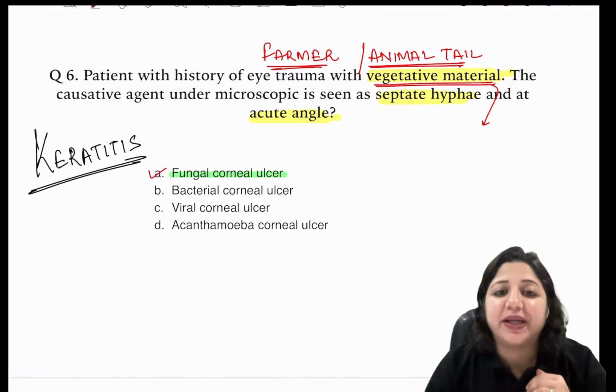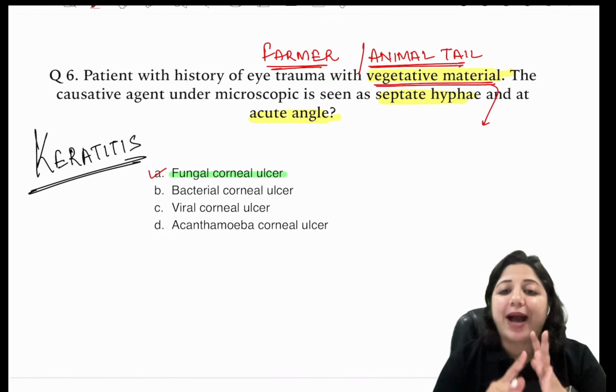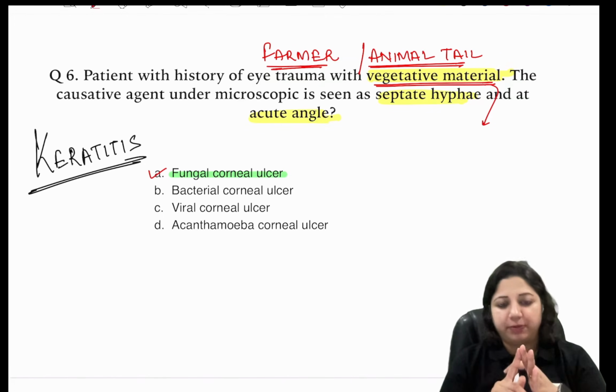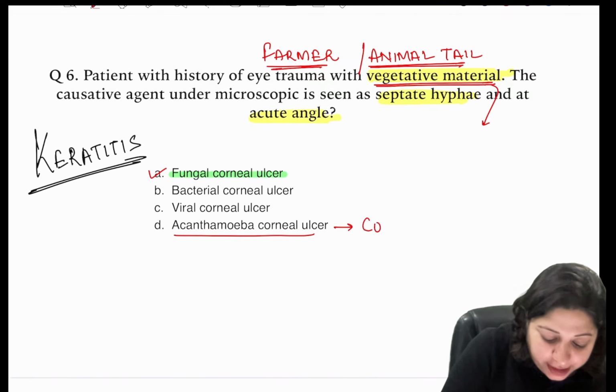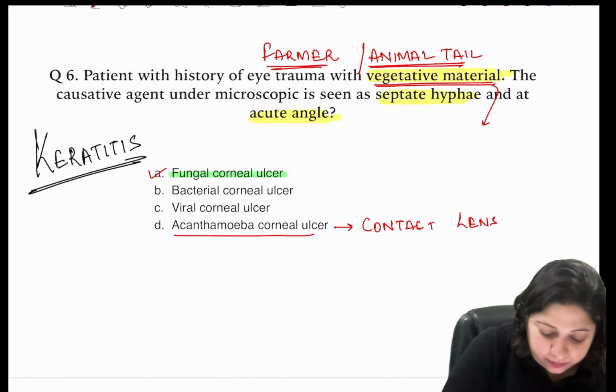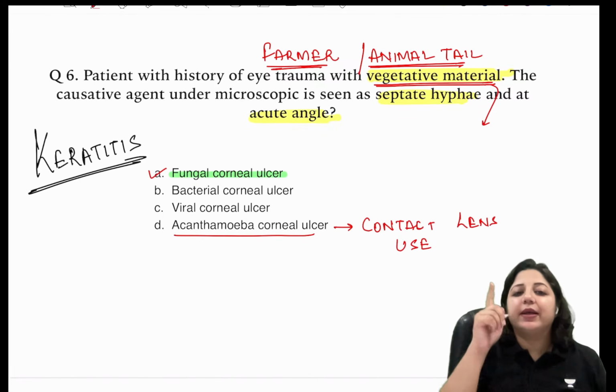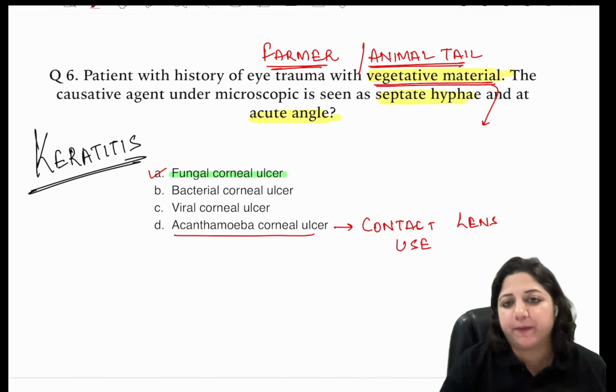When we talk of bacterial corneal ulcers, viral corneal ulcers, and acanthamoeba, whenever the question talks about contact lens use, it is talking about acanthamoeba.